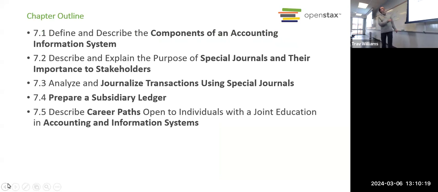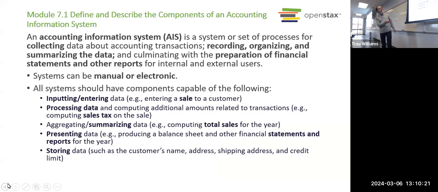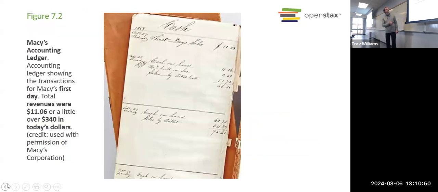Okay. Let's see. We talked about what systems are, right? The system takes some sort of input, processes it, turns it into an output. That's what computers do. That's what accounting is in general, right? And so if you use computers for accounting, it works really well. Computers help you with the inputs, the processing, storage of the data, and outputs as well.